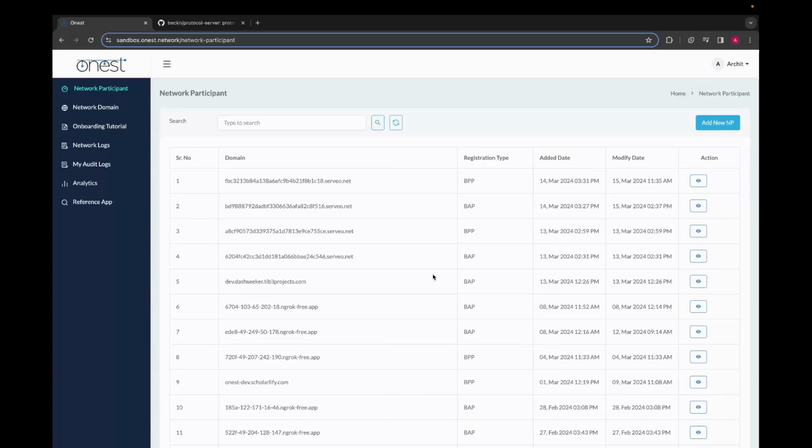You'll see a list of existing network participants here. To start a registration, we'll click on the add new NP button, which stands for add new network participant.